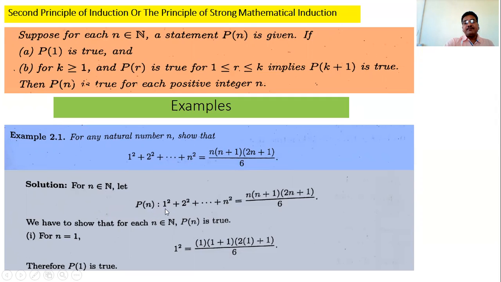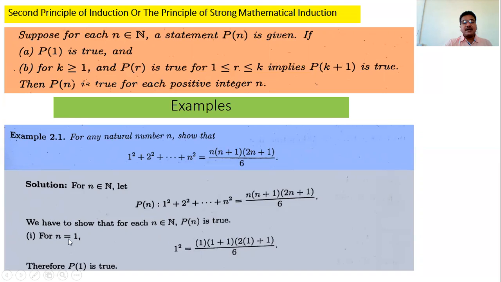What is Pn? 1 square plus 2 square plus up to n square is equal to n into n plus 1 into 2n plus 1 by 6. And we have to prove this Pn by using mathematical induction. Obviously, we will prove this statement by using the first principle of mathematical induction.